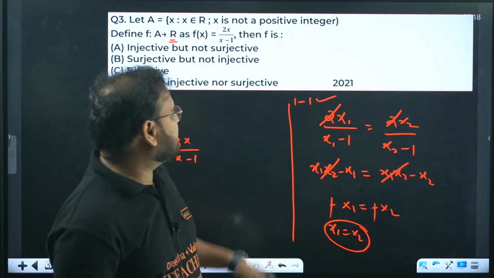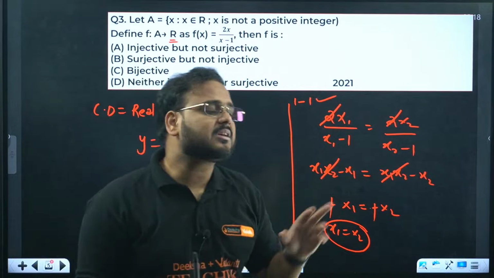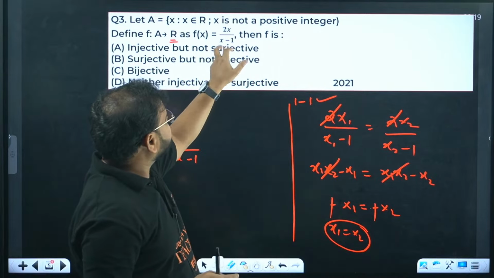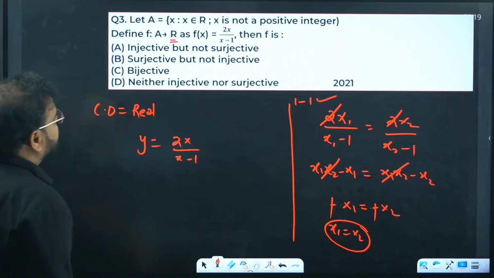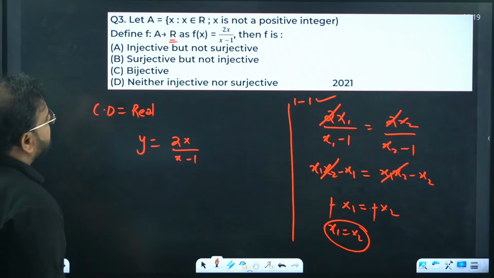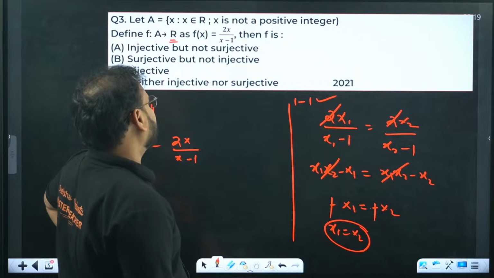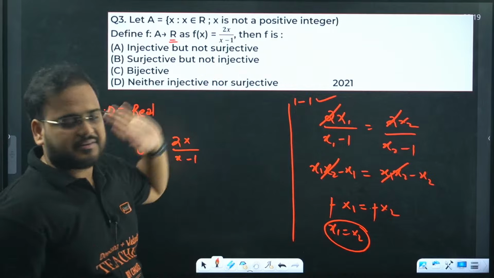In this kind of case, the rational function is defined if the domain restriction is taken care of. x is not a positive integer, that's for set A. For all negative integers, what about 0? Correct. Minus 1 is also possible. So for the negative side, this is always defined.